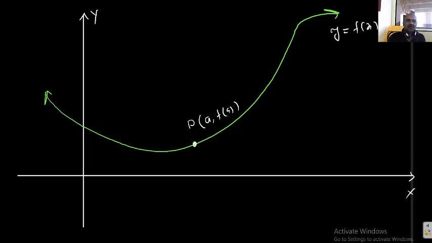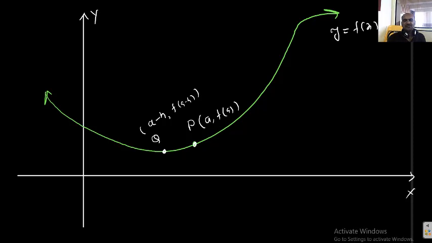Now take one more point on the same curve, which is in the left neighborhood of P. Say Q, somewhere here. I will write Q here. What are the coordinates? Just a neighborhood. Actually in my diagram there is a gap between P and Q, but you want to take Q such that it is in the neighborhood of P, meaning the gap should be less and less. So the x coordinate is a minus h, and automatically the y coordinate becomes f of a minus h.